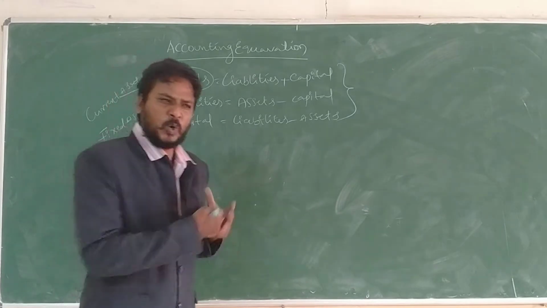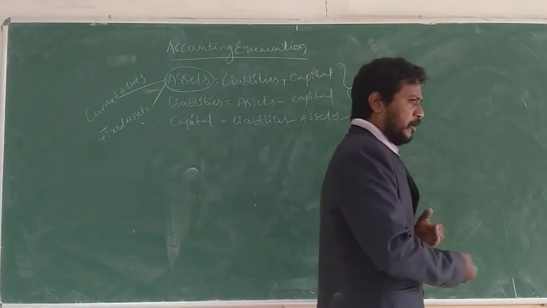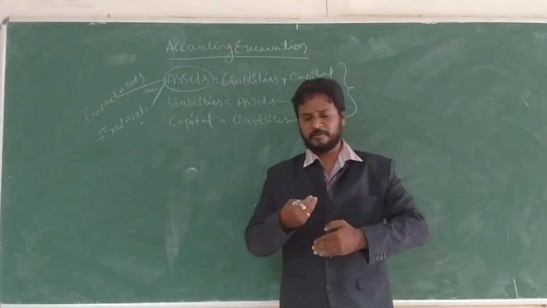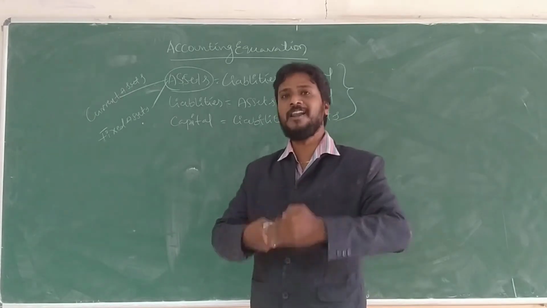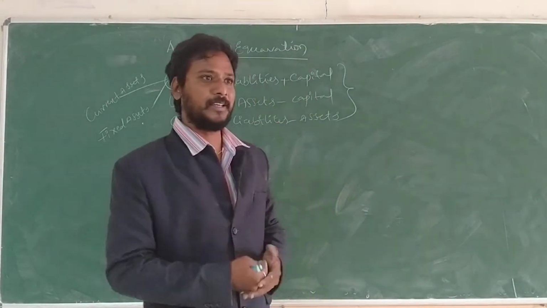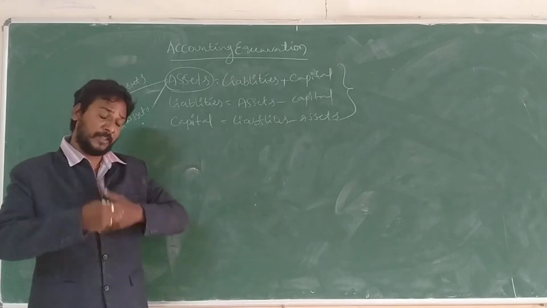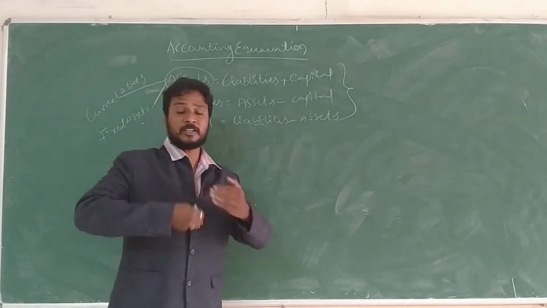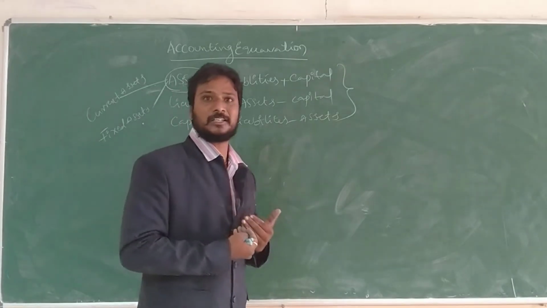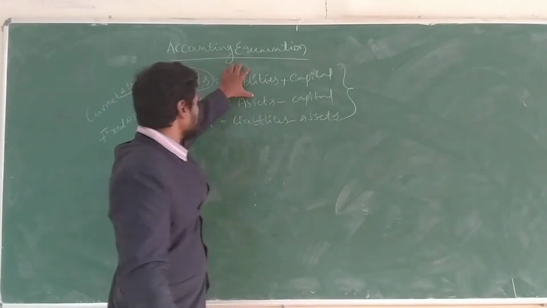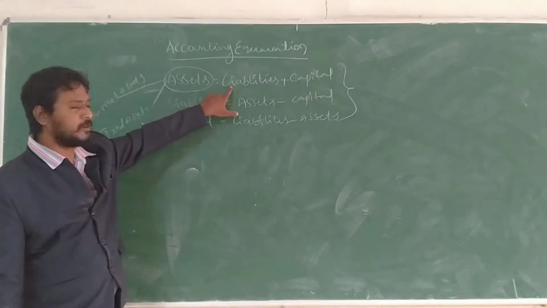The best examples are loans. We take an amount from non-financial institutions, organizations or corporations, and on that principal amount we have to pay some extra amount, which is called interest. That is being responsible for something. So this is liability.